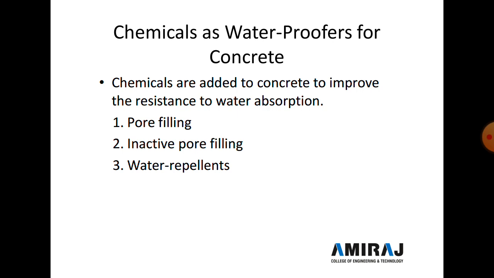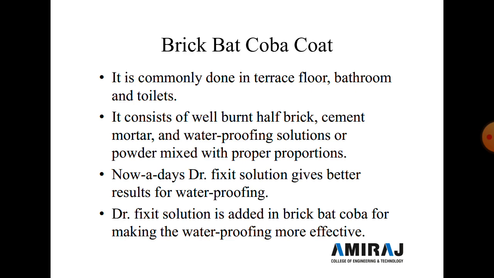Now next we discuss on a brick bat coba coat. So it is commonly done in a terrace floor, bathroom, and toilet. So in a next slide we take different photographs or cross section part of the brick bat coba coat. So it consists of a well burnt half brick, cement mortar and waterproofing solutions or powder mixed with a proper proportion, and nowadays Dr. Fixit solution gives a better result for a waterproofing. So Dr. Fixit solution is added in a brick bat coba for making the waterproofing more effective.